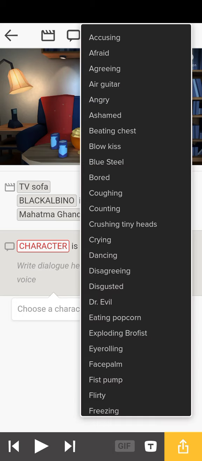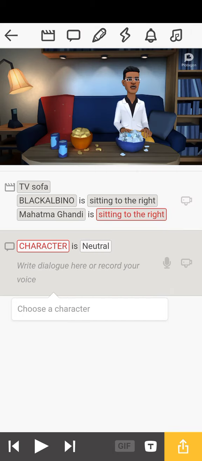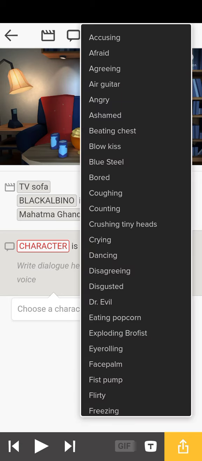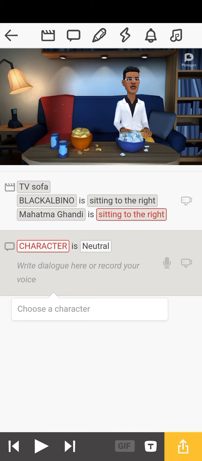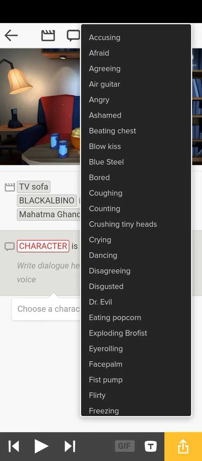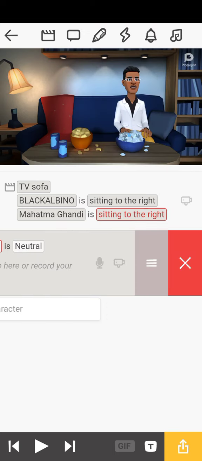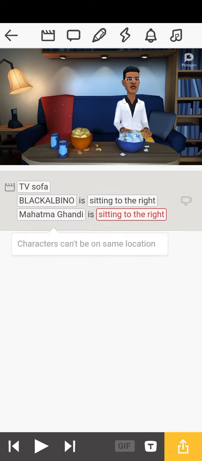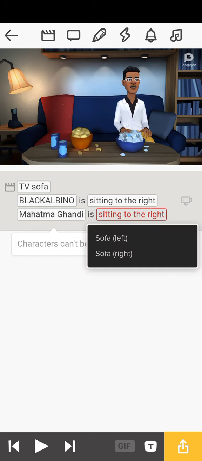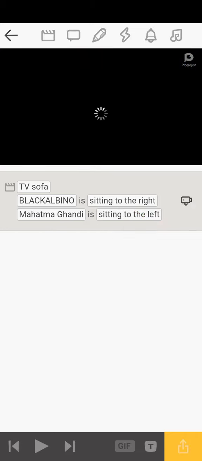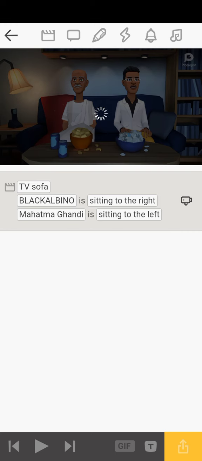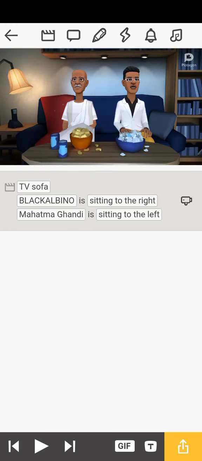Sorry, Mahatma Gandhi has not appeared, right? Sorry. That's because I said they are both sitting to the right. Now let me change Mahatma Gandhi to left. Okay. First off, you need to delete this one. Now you can work on this one. See, characters can be on the same location. Now Mahatma Gandhi is sitting to the left.